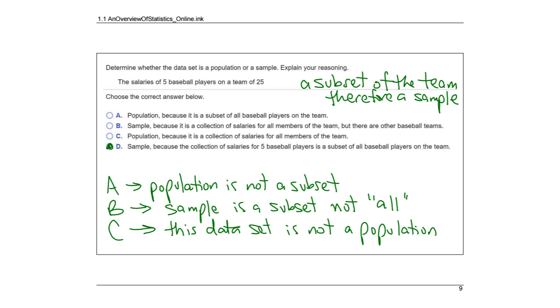All right, same thing. We're looking for population or sample. The salaries of 5 baseball players on a team of 25. All right, they already told you that's a subset, right? Because we're only looking at 5 out of the 25. So we know it's a sample. B says a sample because it is a collection of salaries for all members of the team. That doesn't work. All would mean that we have the population. D says the sample because the collection of salaries for 5 baseball players is a subset for all baseball players on the team. So the answer would be D.